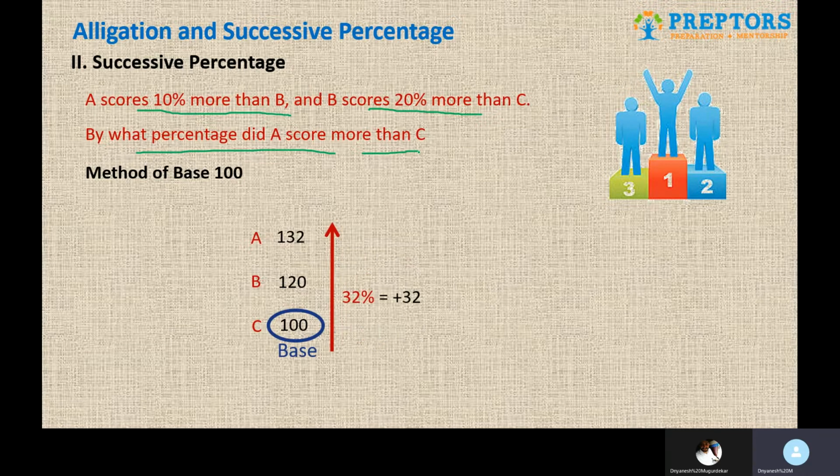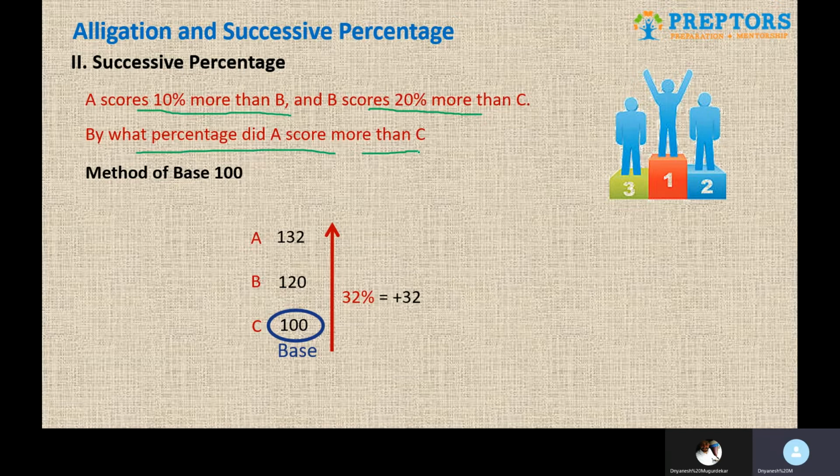This is the answer to this question, which we did with a very simple idea called the method of base 100. But since we are exploring the idea of successive percentages, first of all, when do we think of successive percentages? One very simple checking point that you can keep is that the moment you see 2 or more than 2 percentage values in any question, you should automatically think of successive percentage.